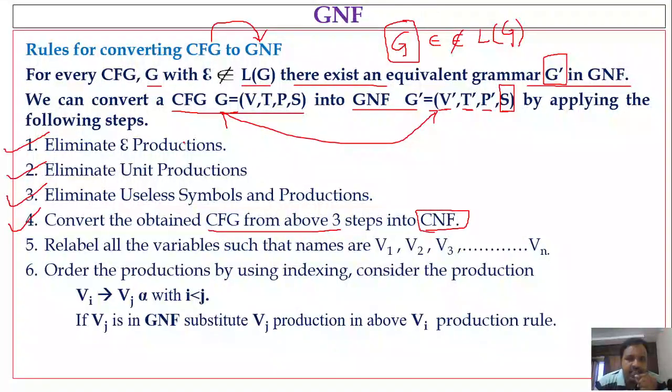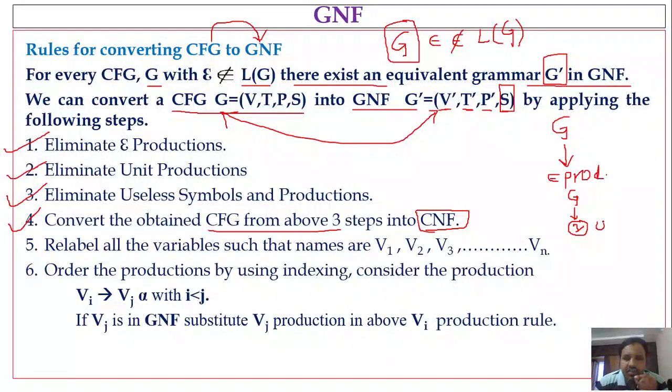So first, you may be given a grammar CFG which is called G. First of all, eliminate the epsilon productions. After eliminating the epsilon productions, you will get some modified grammar. That modified grammar you have to take and apply step number 2. What is step 2? Eliminate the unit productions.